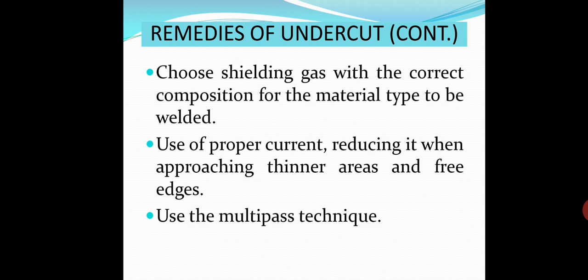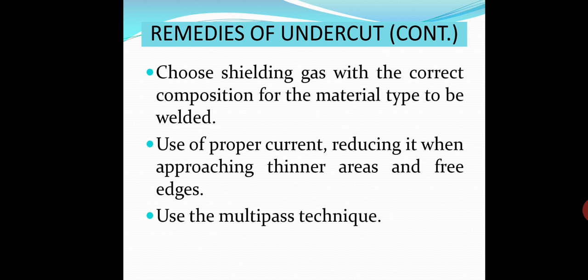Choose shielding gas with the correct composition for the material type to be welded. One example was given: if hydrogen is taken as shielding gas in case of welding ferrous materials, then a defect will occur. So you have to choose proper shielding gas. Use proper current.